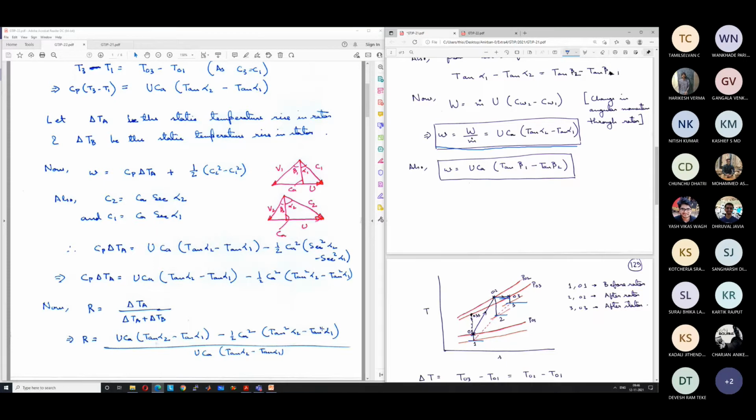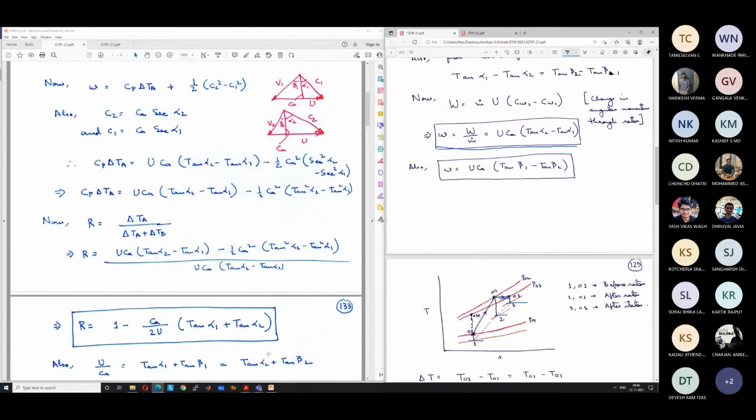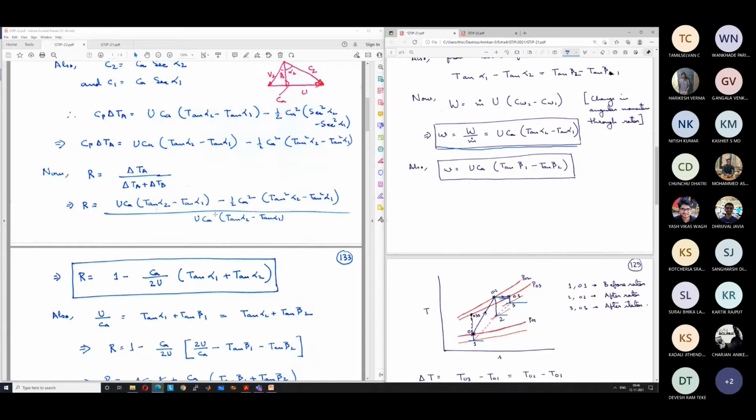And Cp into (delta Ta plus delta Tb) is equal to the work input, which is equal to UCa (tan alpha 2 minus tan alpha 1). So if you simplify this, you get R is equal to 1 minus.